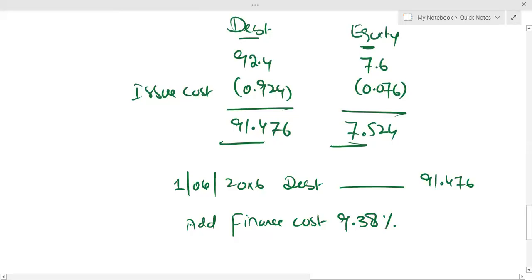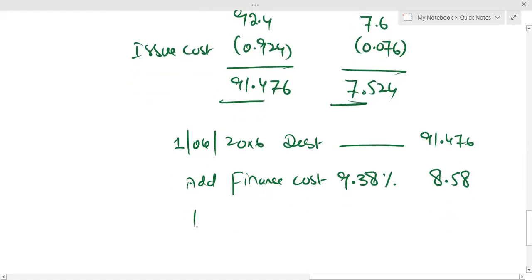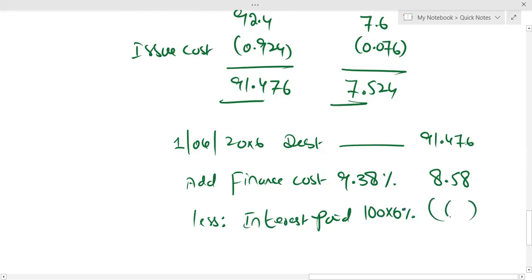Students, can you check? I'm getting 8.58. Logically, 8.58 will be added, less interest paid. Cash interest is paid by utilizing the coupon rate. Coupon rate is the rate written with the bond, which is 6% in our question. Less interest paid: 100 into 6%. Cash interest is always paid on par value.